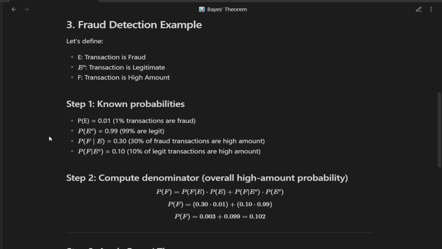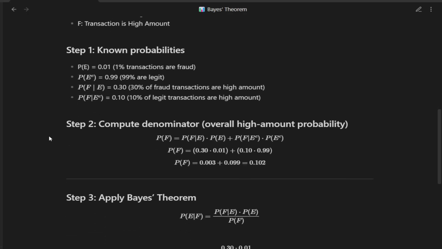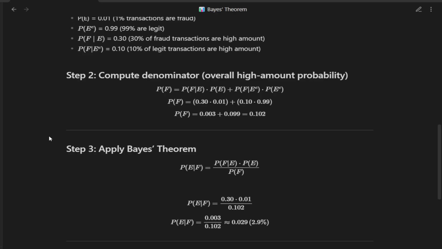P(F given E) equals 0.30, 30% of fraud transactions are high amount. P(F given EC) equals 0.10, 10% of legit transactions are high amount. Step 1. Compute the denominator, P(F). P(F) equals 0.003 plus 0.099 equals 0.102. So overall, about 10.2% of all transactions are high amount.